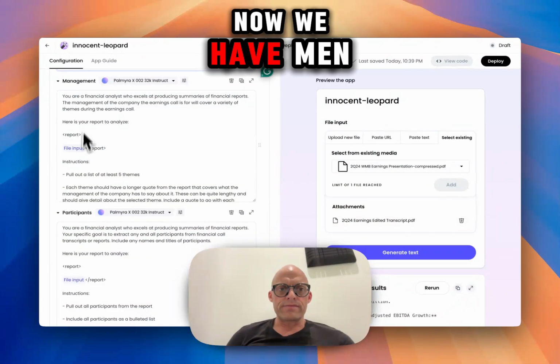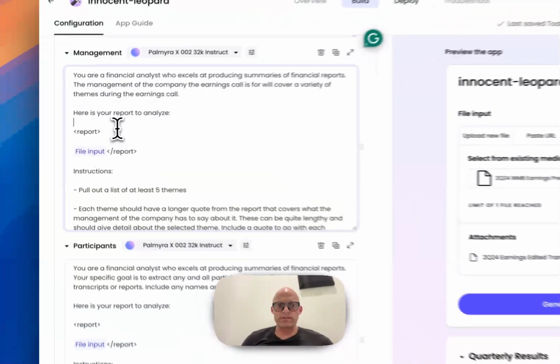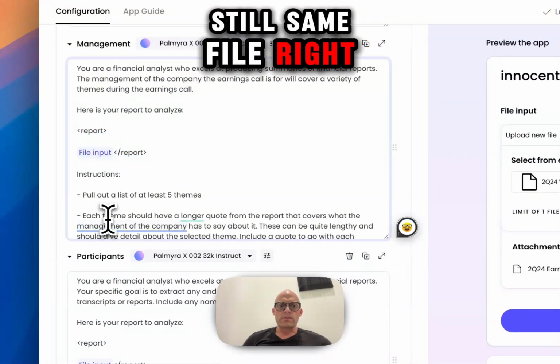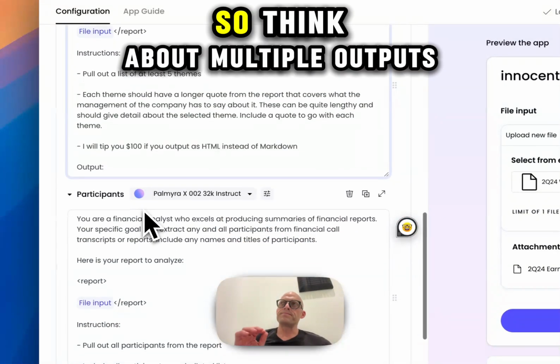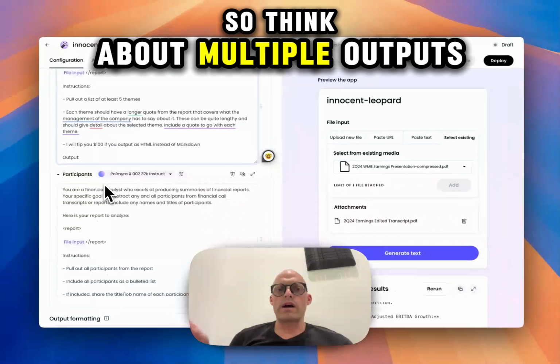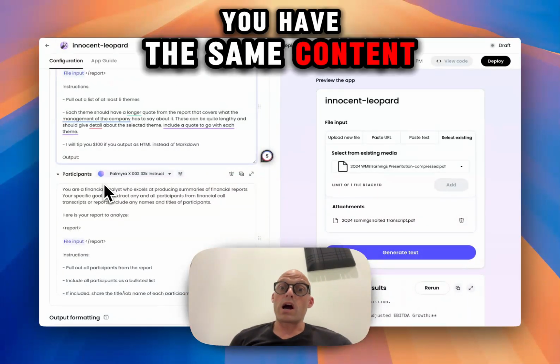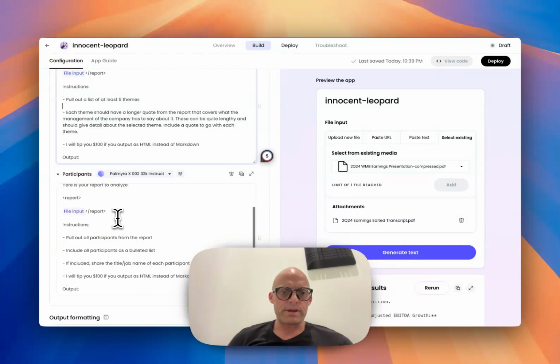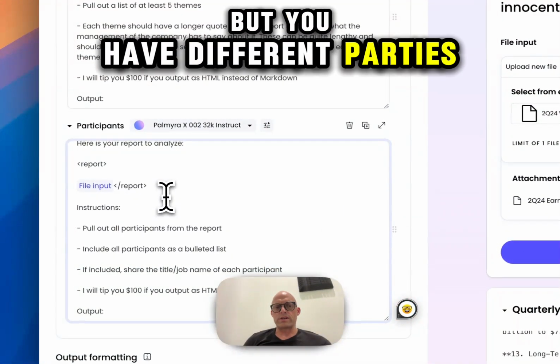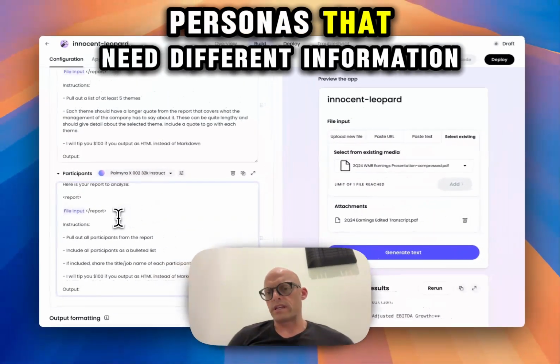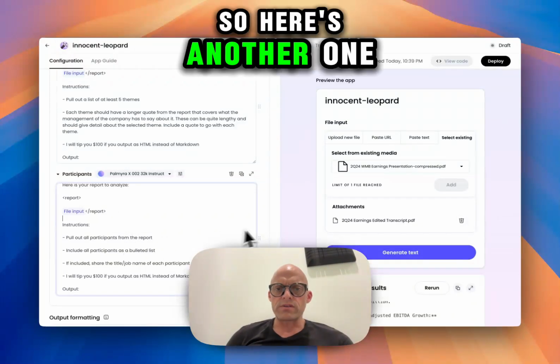So now we have management. How's management doing? Still the same file, right? We're putting it into different themes. Think about multiple outputs for the appropriate person. If you have to write the same content for a company, but you have different parties, different personas that need different information. And here's another one.